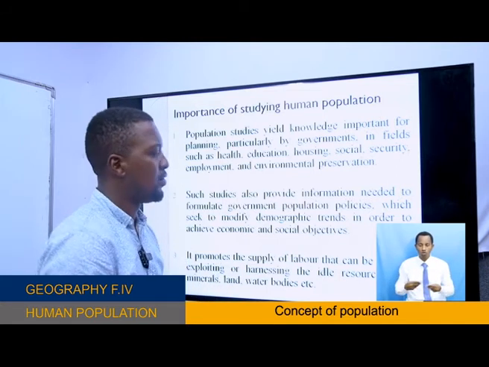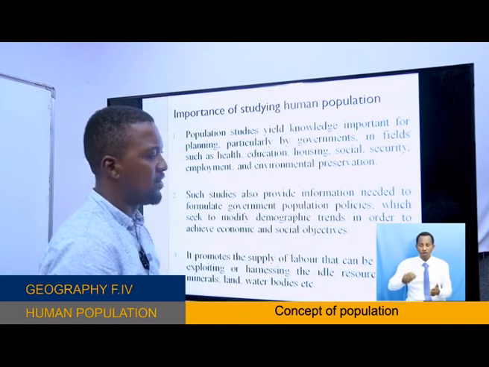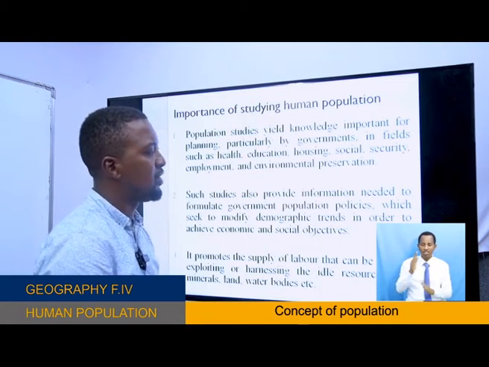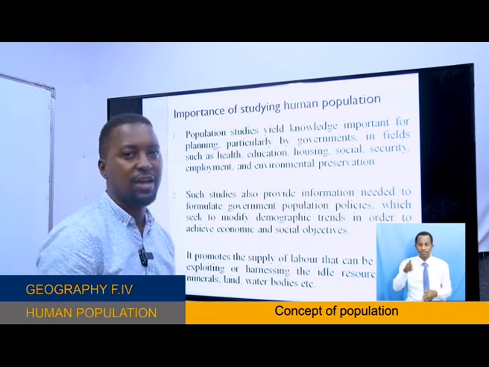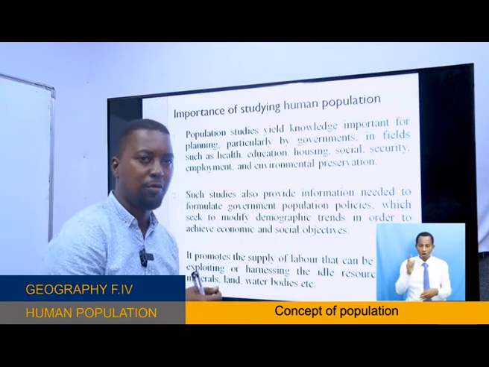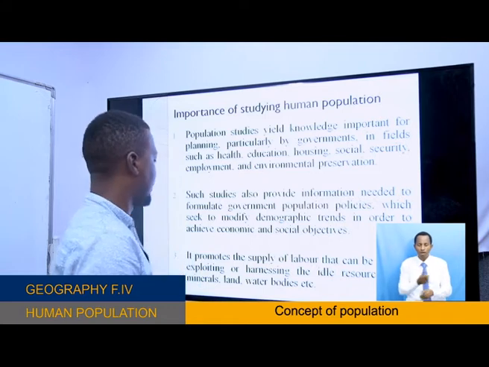For example, Ujamaa villages, okay, this was the policy introduced by the government of Tanzania after studying the human population of that particular area, and to know different areas where to put those people in order to provide them with the services people need.